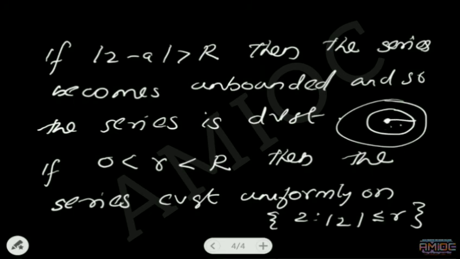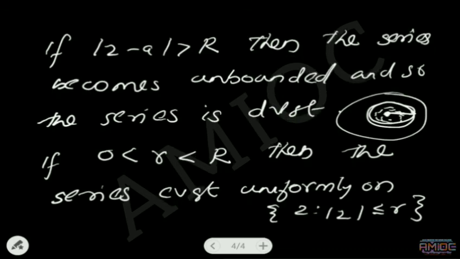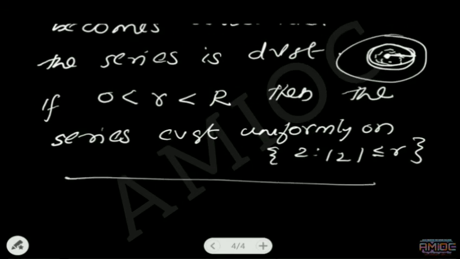That means for all z lying in this open ball, the series is convergent uniformly on that open ball. We can prove these two statements in the later sessions.